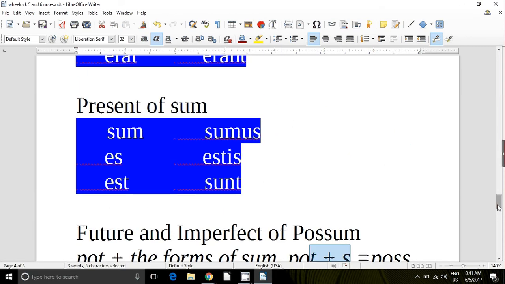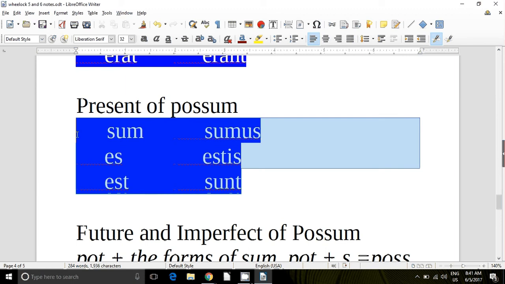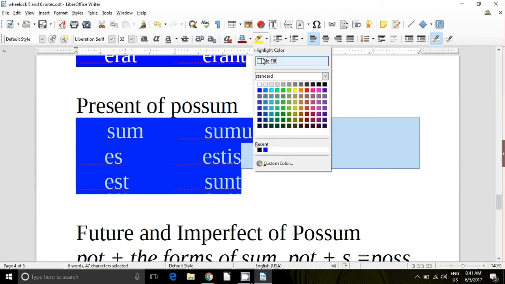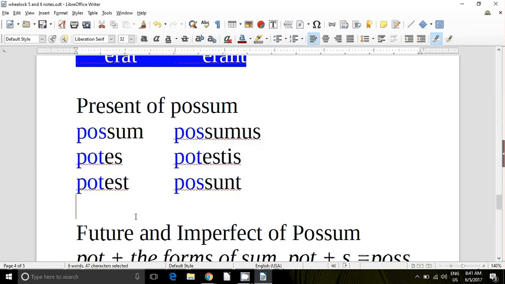And so to turn these into the present of I am able, possum, I'll just take away our highlighting. And now you can see here the forms of I am able: possum, potes, potest, possumus, potestis, possunt.